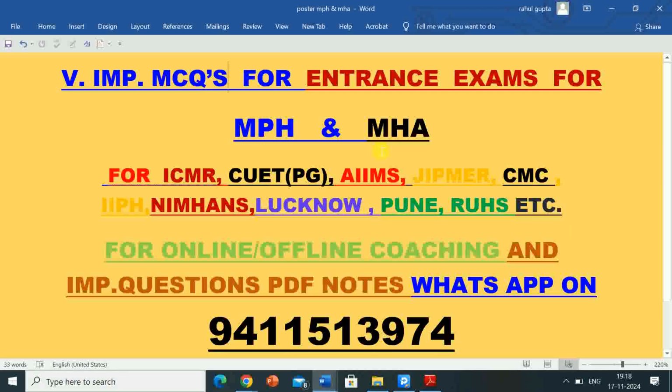These are very useful for various university and institutes, Master of Public Health MPH and Master of Hospital Administration MHA entrance exams like ICMR Bhubaneswar, CUET PG, AIIMS, JIPMER, Christian Medical College Bangalore, IIPH, NIMHANS, Lucknow University, Pune University, RUHS Jaipur, and all other universities and institutes which conduct MPH, MHA and other competitive exams, and for students preparing for them.